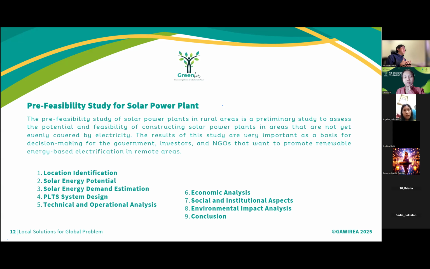The study helps ensure that investments are well targeted, sustainable, and aligned with community needs. Ultimately, it supports rural development, reduces dependence on fossil fuel, and strengthens energy security in remote regions.